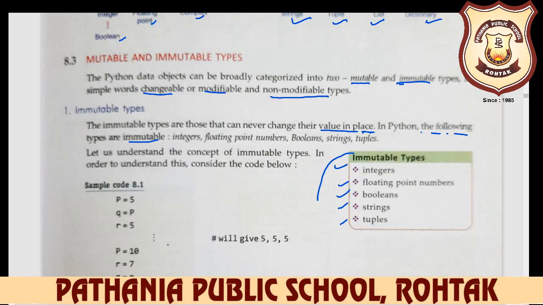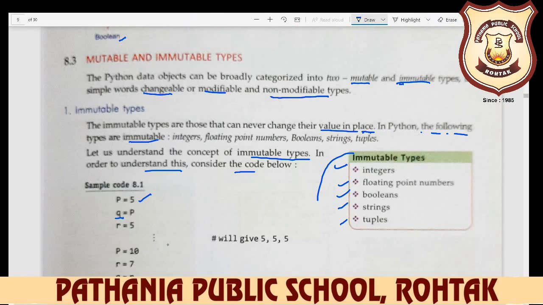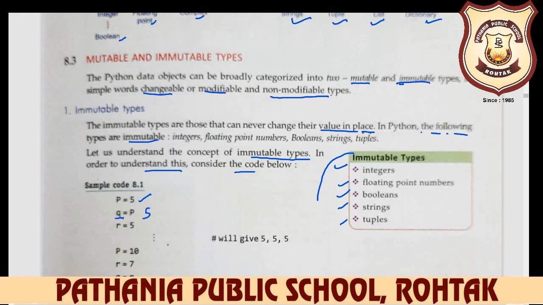Let us understand the concept of immutable types. In order to understand this, consider the code. For example, p is equal to 5, q is equal to 5, and r is equal to 5. So we give 5, 5, 5. But next time, for example, we give p is equal to 10, r is equal to 7, and q is equal to r. Here q is equal to r means 7. So here we have 10, 7, 7.